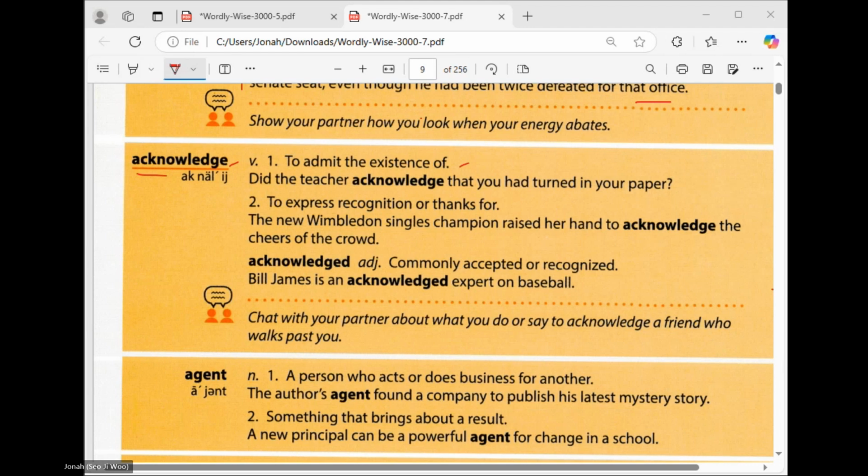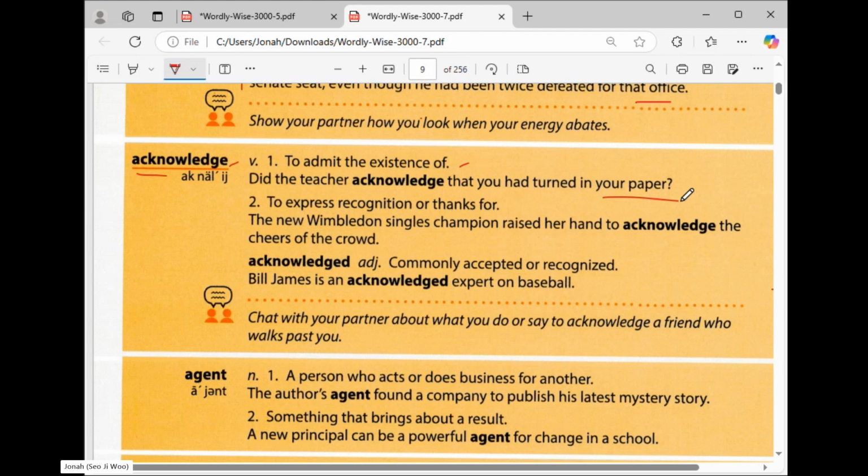To admit the existence of. Okay, to admit the existence of. So did the teacher acknowledge that you had turned in your paper? So acknowledge means your teacher already knew that you already submitted a paper. Okay, that is acknowledge.